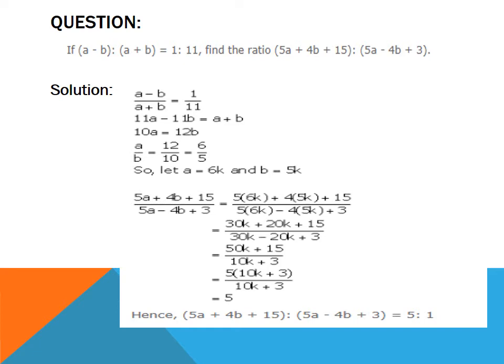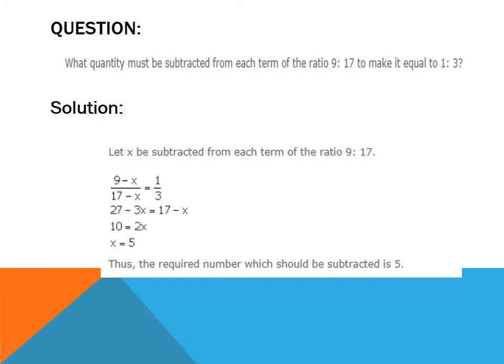On simplifying it, it is (50k plus 15) upon (10k plus 3). Now from the numerator, 5 can be taken common, so it is 5 into (10k plus 3) upon the denominator, which is 10k plus 3. On reducing it, it is equal to 5. Hence, the required ratio is 5:1.